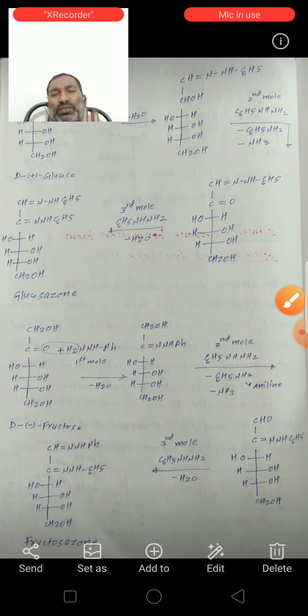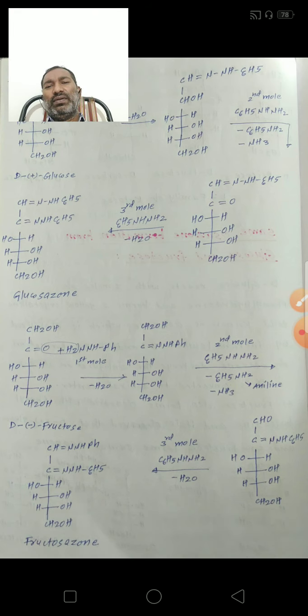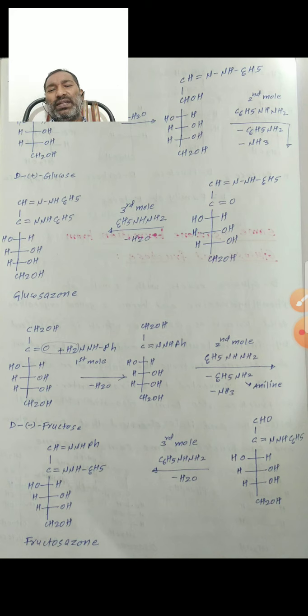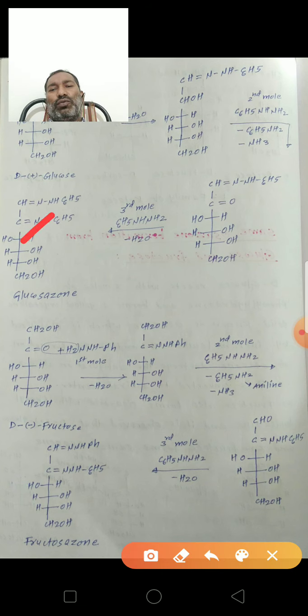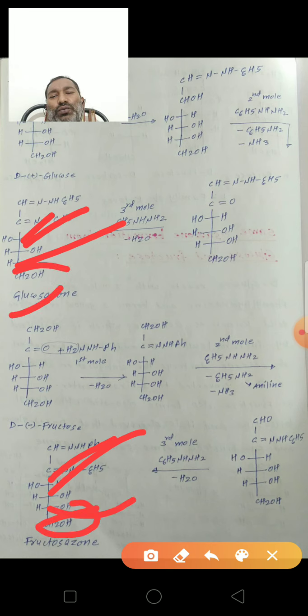Glucosazone and fructosazone contain the same structure. See, the first carbon and second carbon participate in the formation of the osazone, and see the configuration of the third carbon. The third carbon of glucosazone and the third carbon of fructosazone are the same, the fourth carbon of glucosazone and fourth carbon of fructosazone are the same, the fifth carbon the same, and the sixth carbon CH2OH the same.